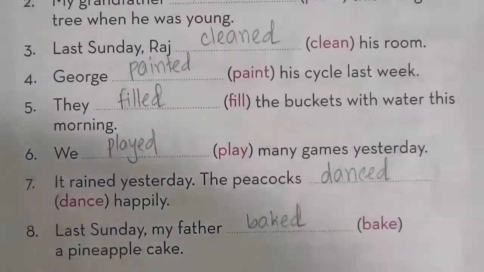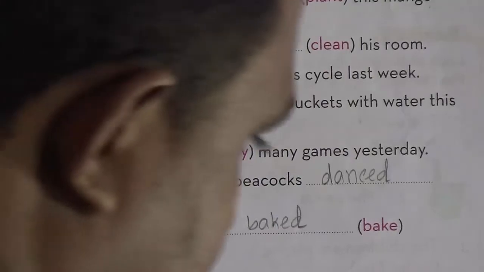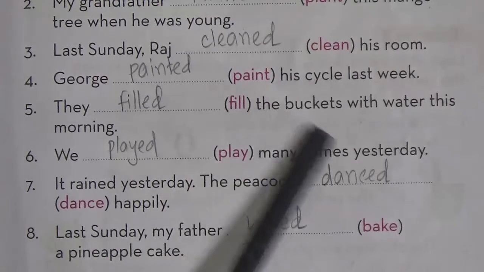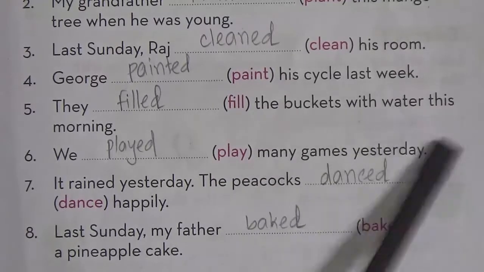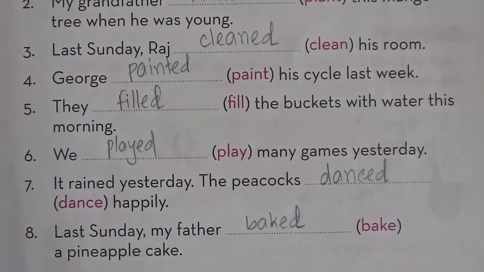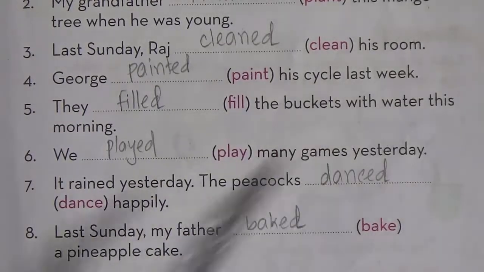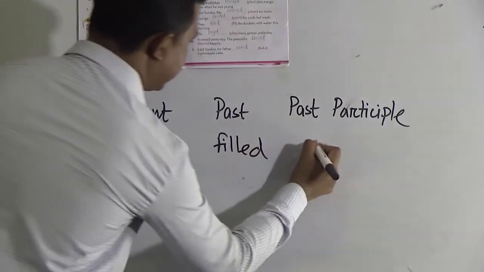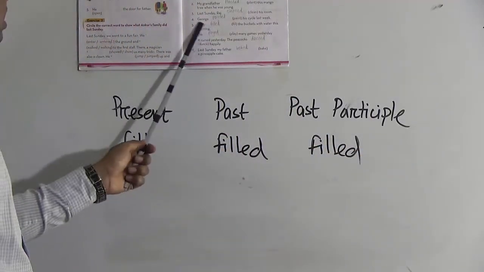Okay, and now number 5: They filled the buckets with water this morning. Dear students, this morning means now it's not morning. The morning has already passed. So we have to use the past form here: filled. The past form of fill is filled. They filled the buckets with water this morning.